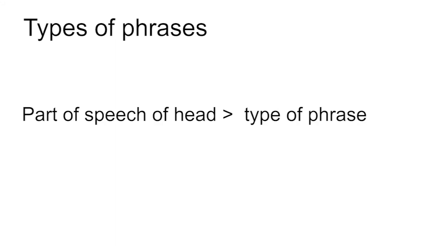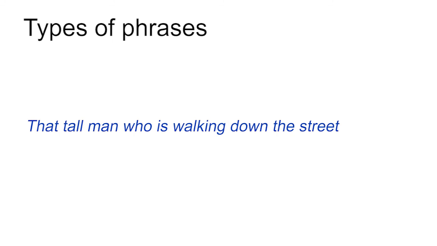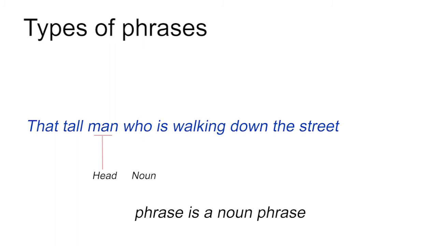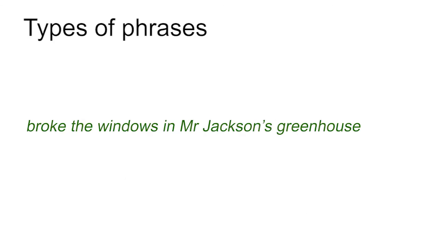We said that in the phrase, "that tall man who is walking down the street," the head is man. Man is a noun, and this means that the phrase, "that tall man who is walking down the street," is a noun phrase. It is a noun phrase because its head is a noun. Let's look at another kind of phrase.